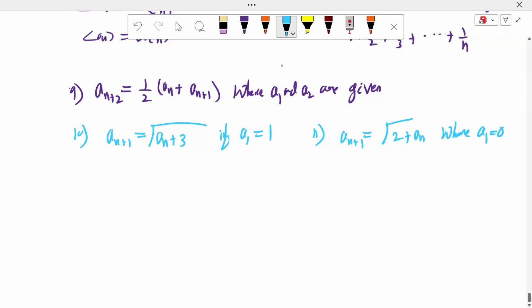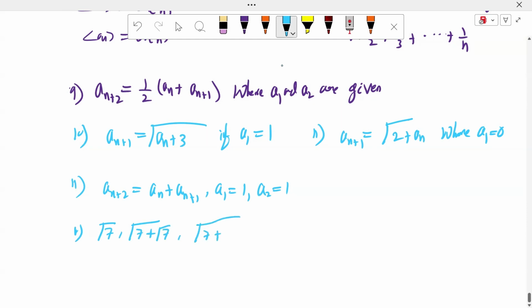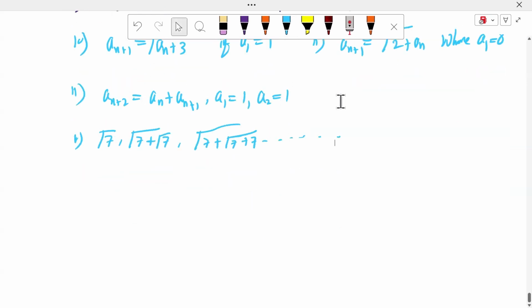Next: a_(n+2) = a_(n+1) plus a_n, with a1 = 1 and a2 = 1. Another: root 7, root 7 plus root 7, and so on.